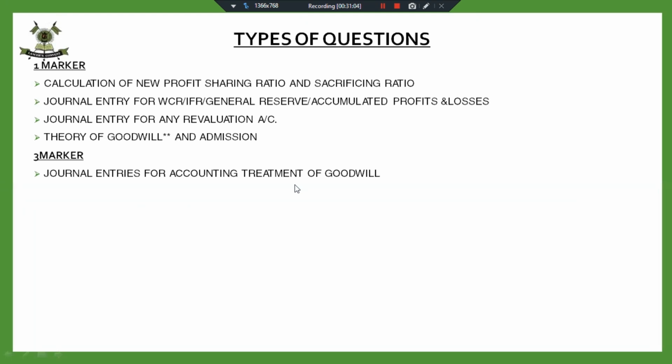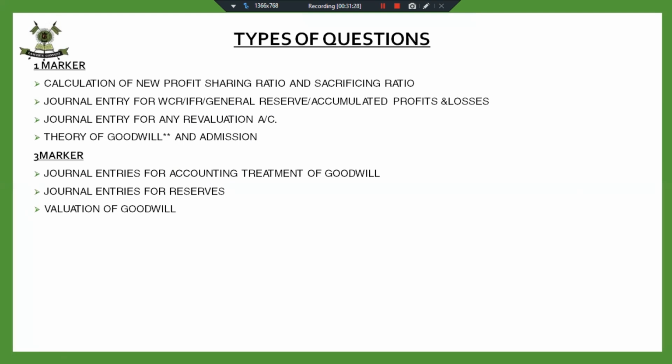Fine, we can be given the old profit sharing ratio and the new profit sharing ratio and the premium for goodwill brought by the new partner, and we can be asked the journal entries for the same. Then journal entries for reserves. There might be a possibility you are given 2-3 reserves. Fine, in a 3 marker question you are given WCR also, general reserve or some accumulated loss also, and you are being asked the journal entries for the same.